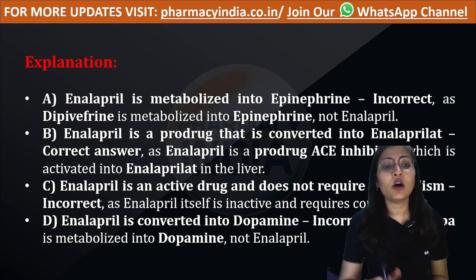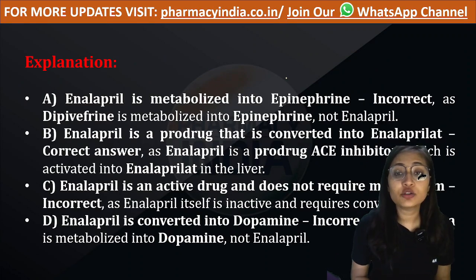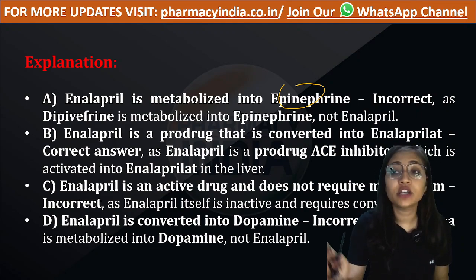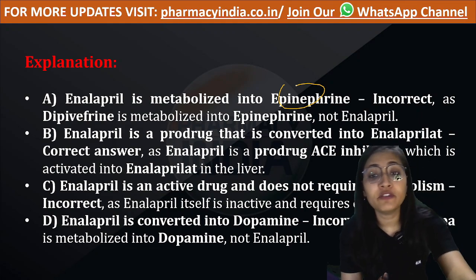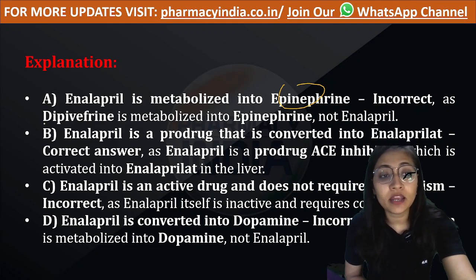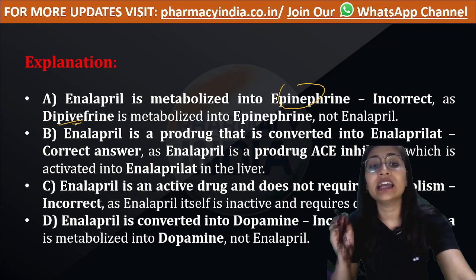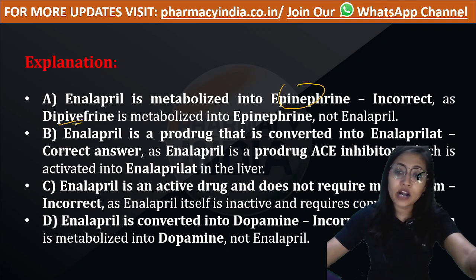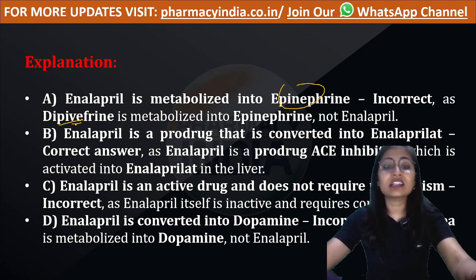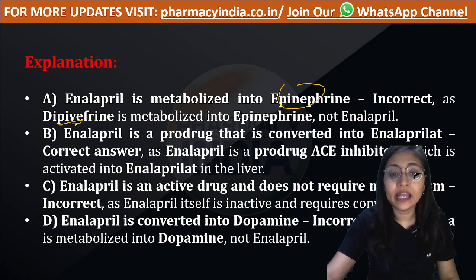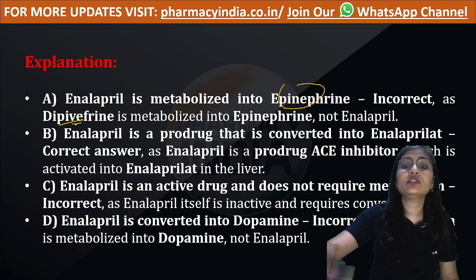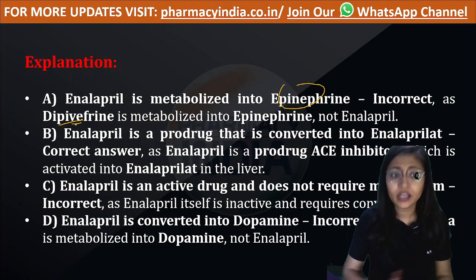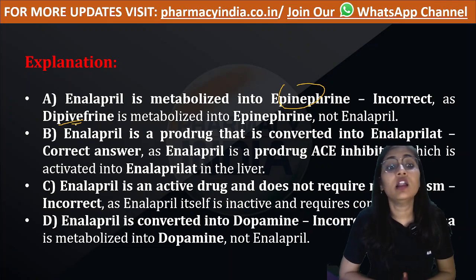Now, is enalapril metabolized into epinephrine? No. Enalapril is not converted into epinephrine. Dipivefrine gets converted into epinephrine. Enalapril is a prodrug which gets converted into its active metabolite, known as enalaprilate, and this enalaprilate has the ACE inhibitor property. This conversion takes place in the liver.